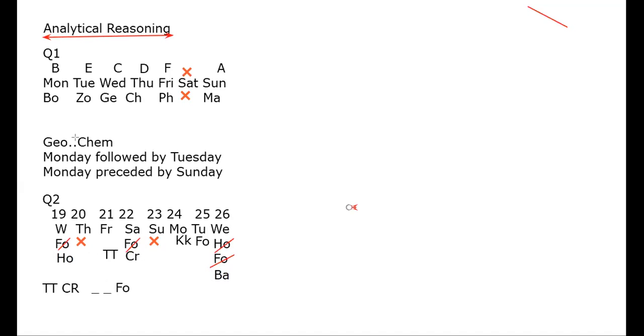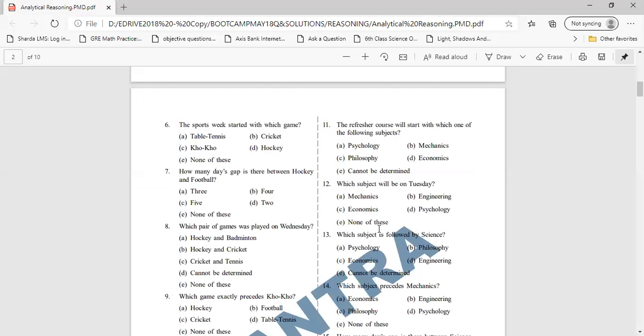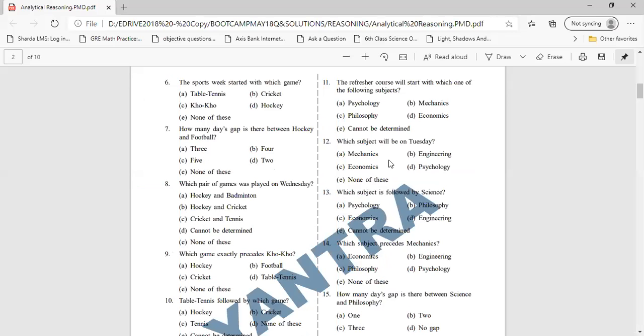Is this question clear? So now we have made the diagram. So now let's try to answer the questions. They have asked 5 questions. Let's see if we can answer those questions. Question number 1: the sports week started with which game? Now you will answer me.